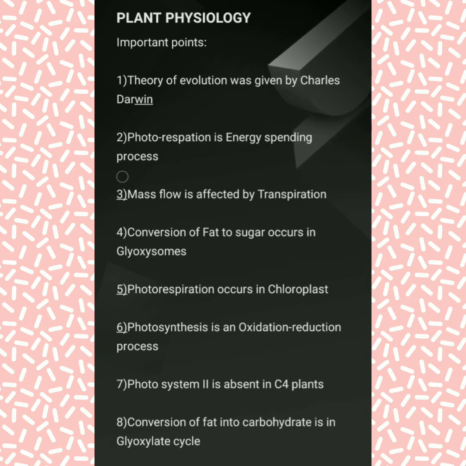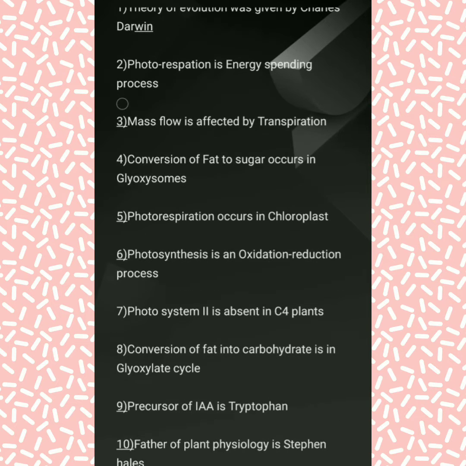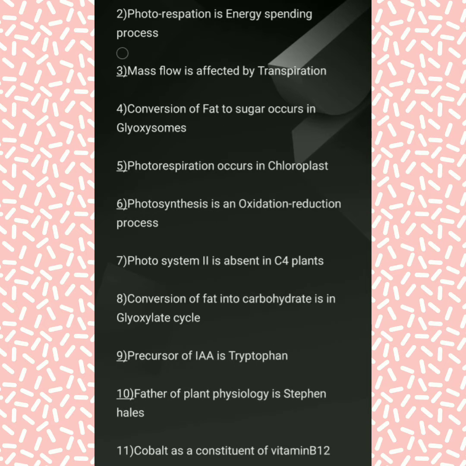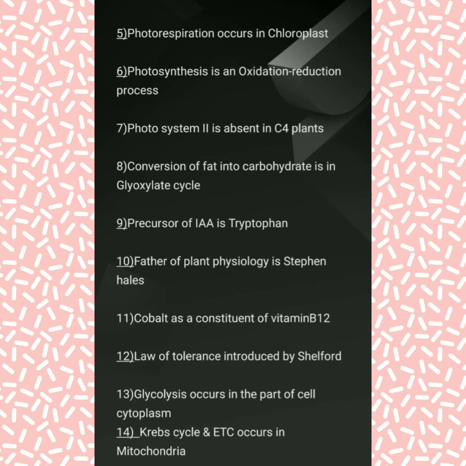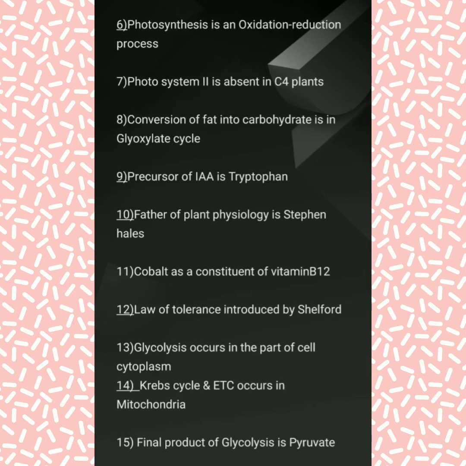So, the first point is the theory of evolution was given by Charles Darwin. The photorespiration is the energy spending process. Mass flow is affected by transpiration. Conversion of fat to sugar occurs in glyoxysomes. Photorespiration occurs in chloroplast. Photosynthesis is an oxidation reduction process. Photosystem 2 is absent in C4 plants.